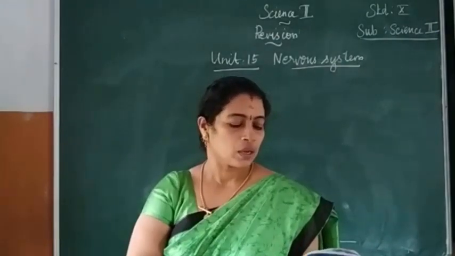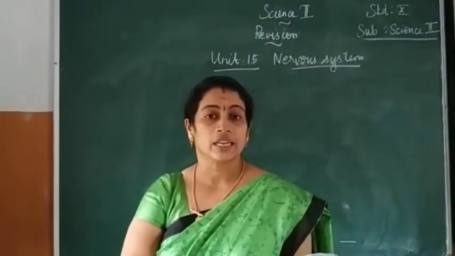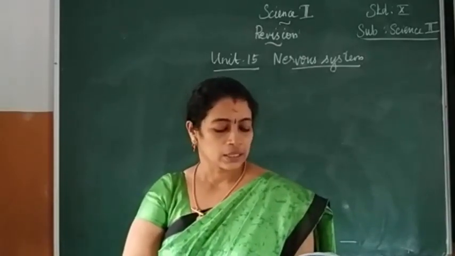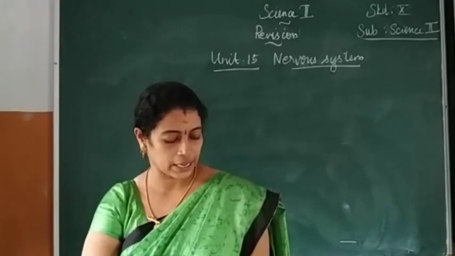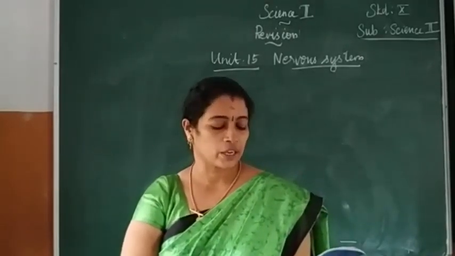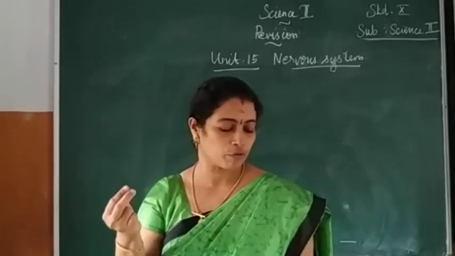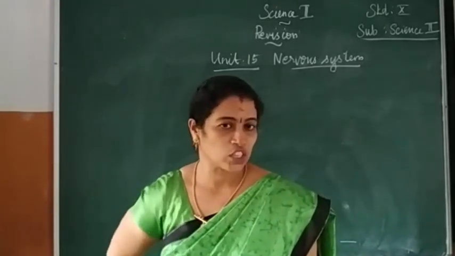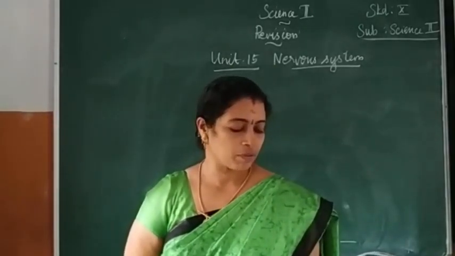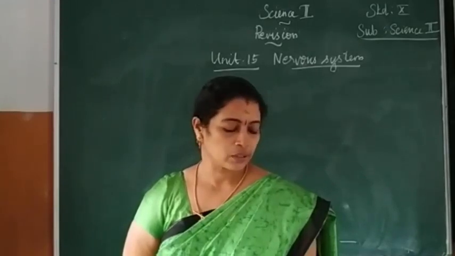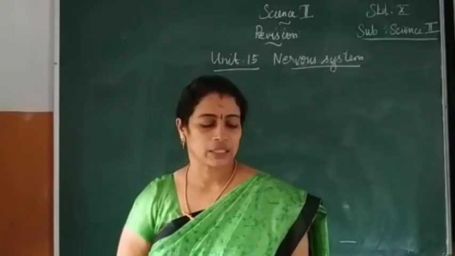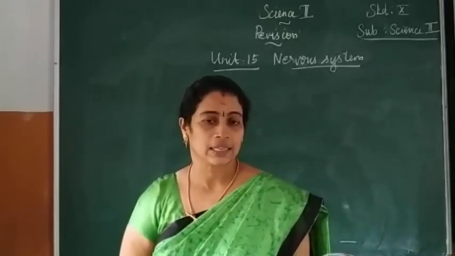Bipolar neurons are found in the retina of the eye. Answer is A, retina of eye. Site for processing of vision, hearing, memory, speech, intelligence and thought is the brain. Answer brain. Then in reflex action, the reflex arc is formed by receptor, spinal cord and muscles. Answer D.